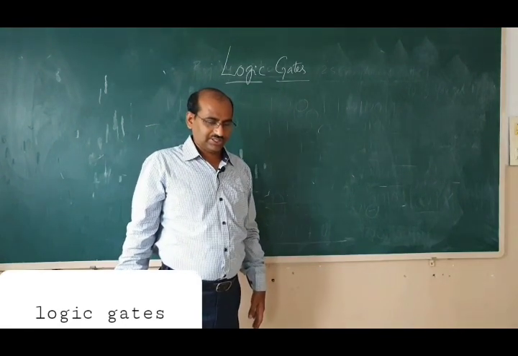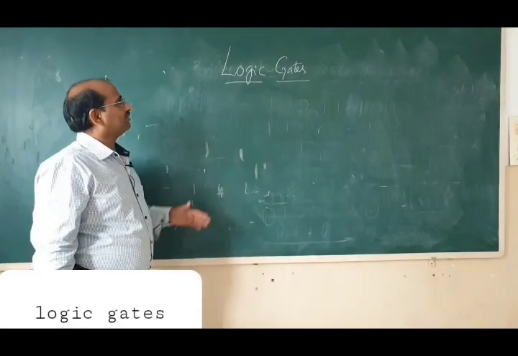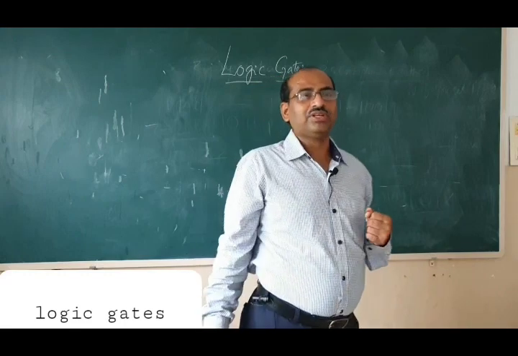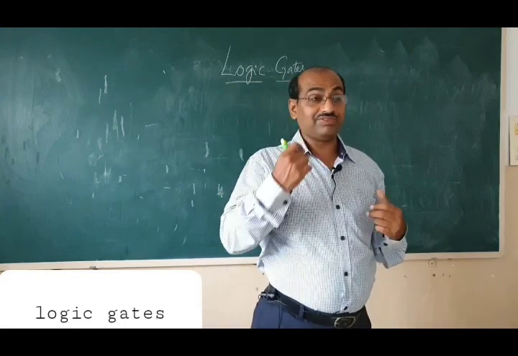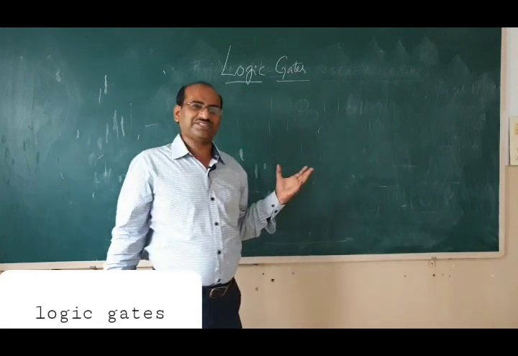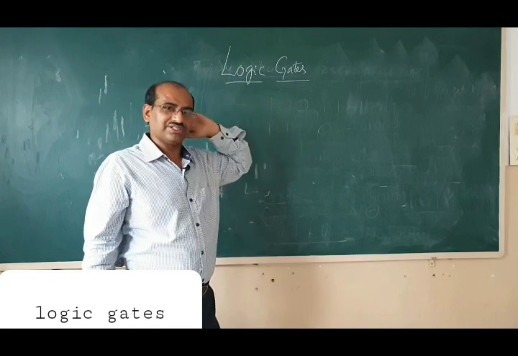And here, as an introductory speech, I want to give some historical evidences also. So the work on these logic gates started right from George Boole, and in 17th century some mathematicians worked on this binary logic.